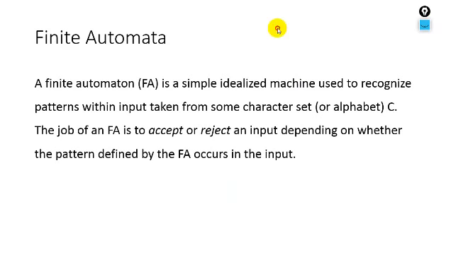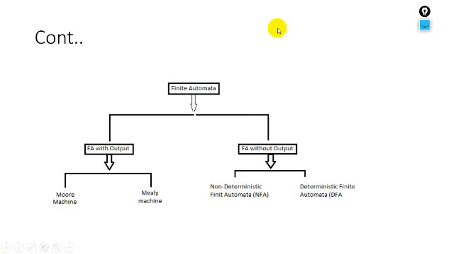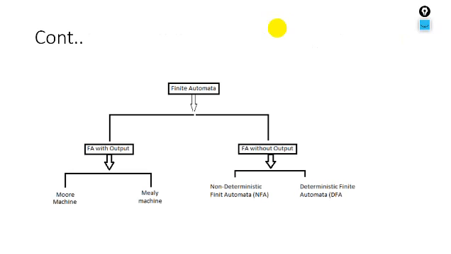Next, what we have are the different types of finite automata. So finite automata, we can say FA, is the diagrammatical representation. Here we have two types of finite automata. One is finite automata with output, the other is finite automata without output.